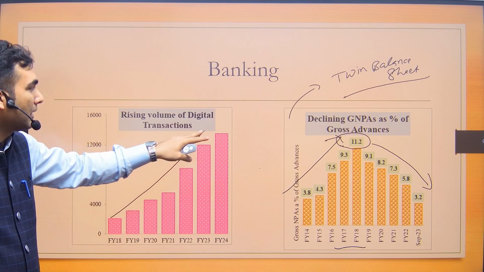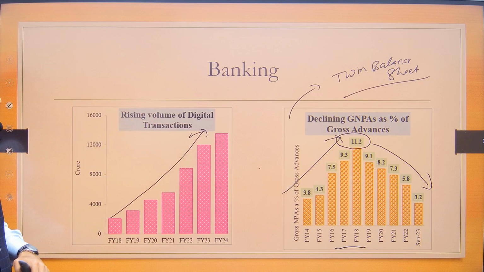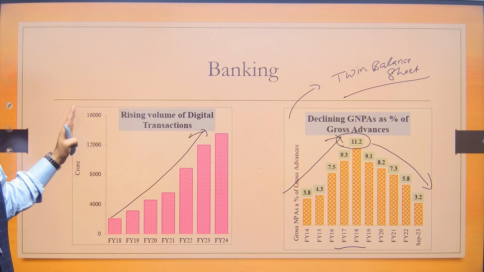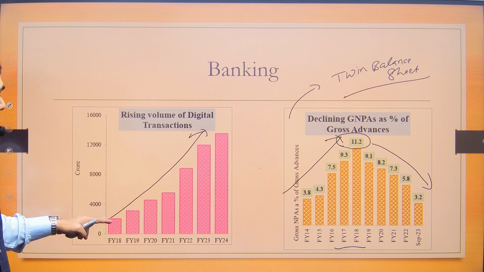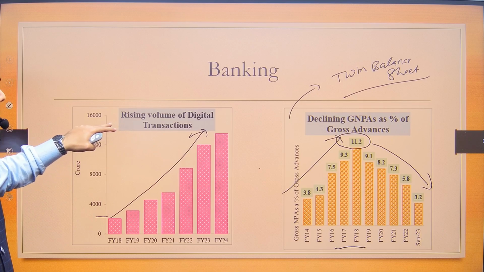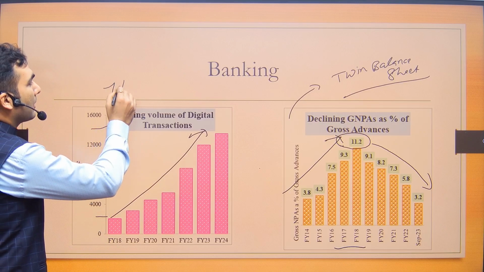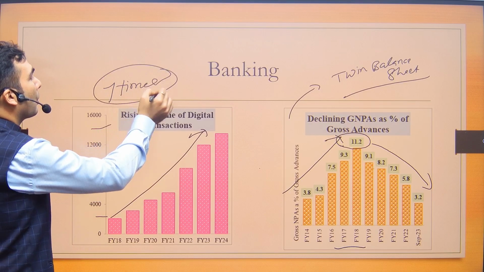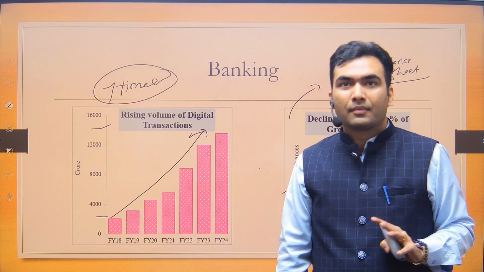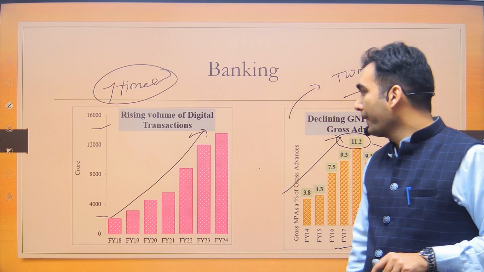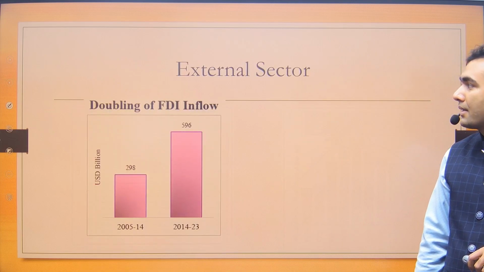Now, something which the government can rightly boost is the rising volume of digital transactions. This is the amount of digital transactions that is happening. The amount is not important. What is important is that there is a consistent increase, from around 2000 to 15,000. So approximately in the last 5 years, you have to remember approximately 7 times growth has happened in the number of digital transactions. Okay? In the last 5 years. Then this is the last aspect.